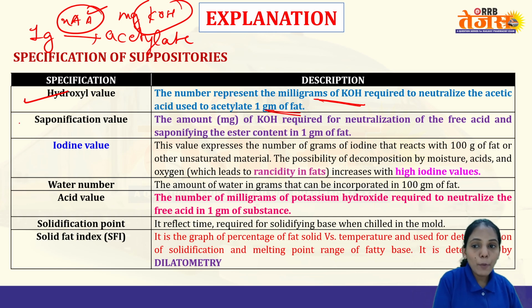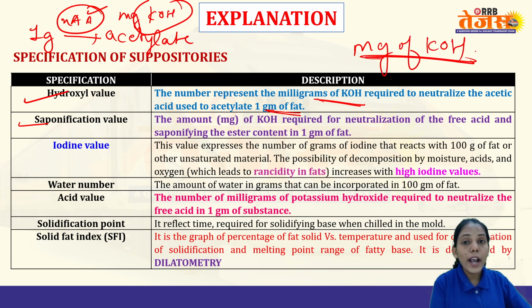Next is your saponification value. Saponification value is also mg of KOH, which is required for neutralization of free acid and saponification of ester in 1 gram of fat. This also represents mg of KOH. The terminologies are very important.